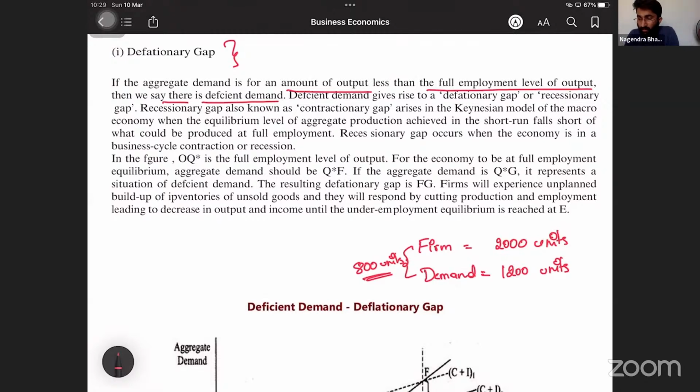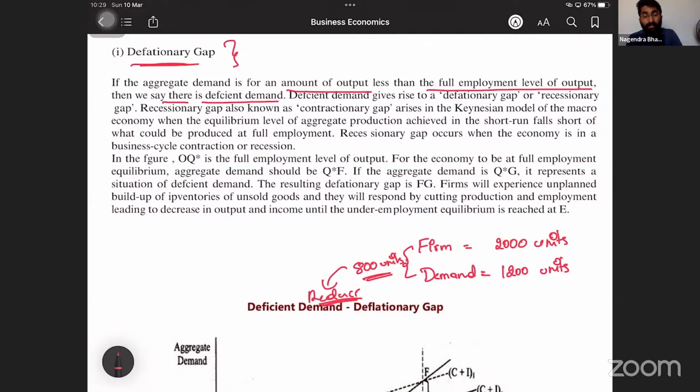To sell this, the firm will start reducing the price. Correct? The firm will start reducing the price to sell this. So if they reduce the price, what will happen? Deflation will happen, no? So that's why it is called a deflationary gap.